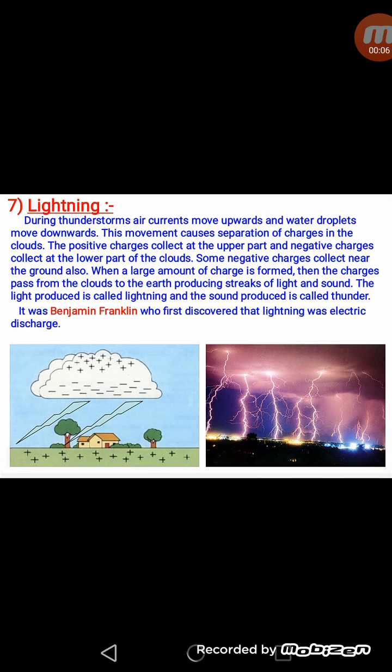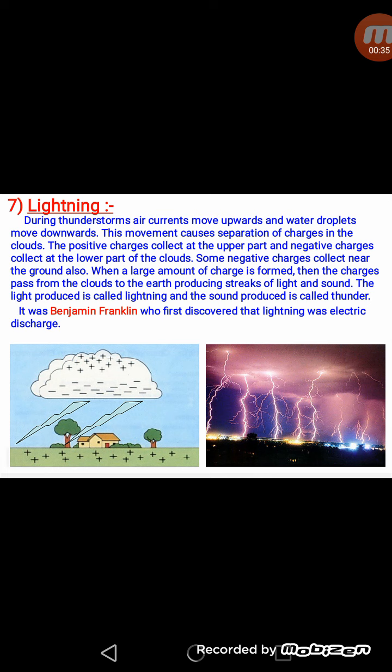Lightning generally occurs during the rainy season. We all are familiar with lightning and thunder during the rainy season. What causes lightning and thunder was not clear until the beginning of the 18th century, but in 1752 an American scientist named Benjamin Franklin proved that lightning and thunder are caused by the electrical charges in the clouds.